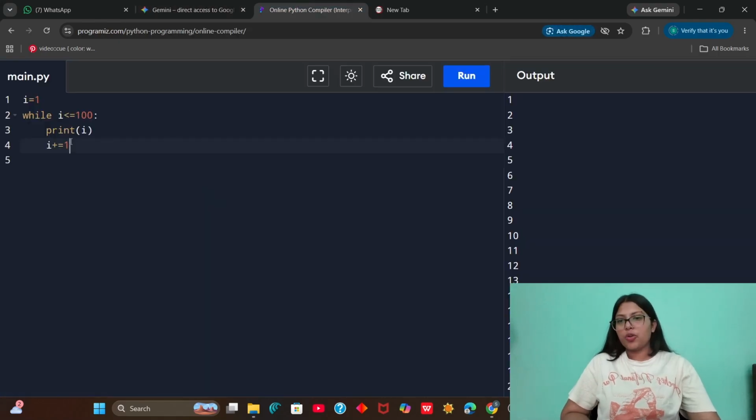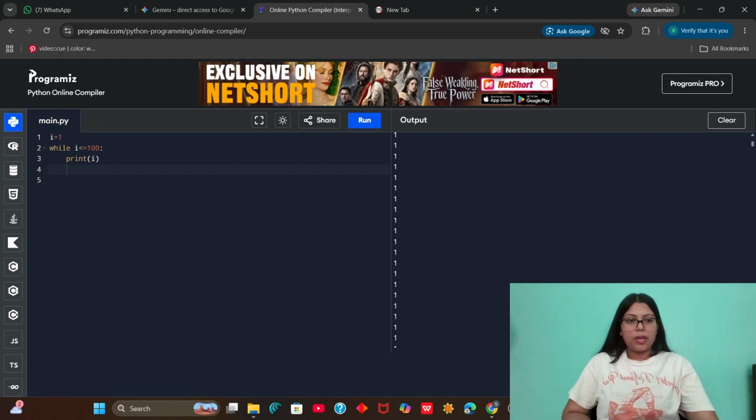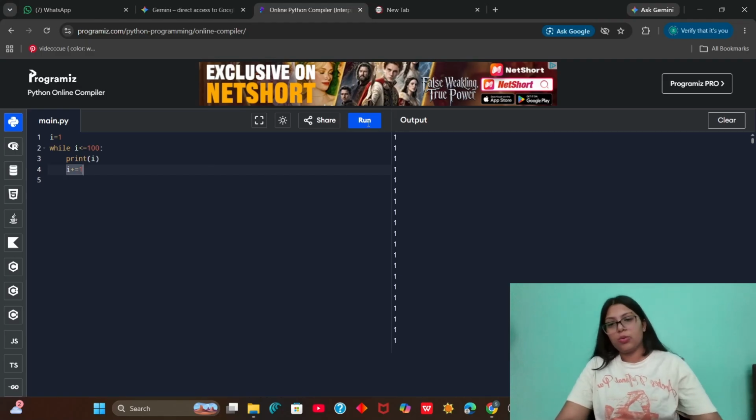I'll just show you. If I remove this part, then it becomes an infinite loop. See. It will become an infinite loop, and even the interpreter says, let me stop now. The execution is halted, it's not finished.